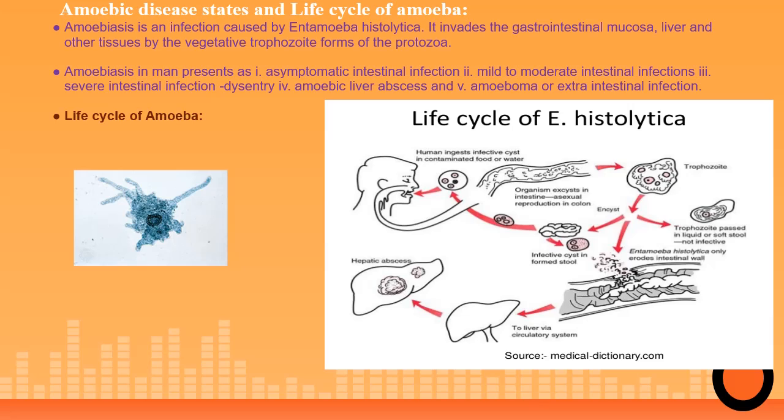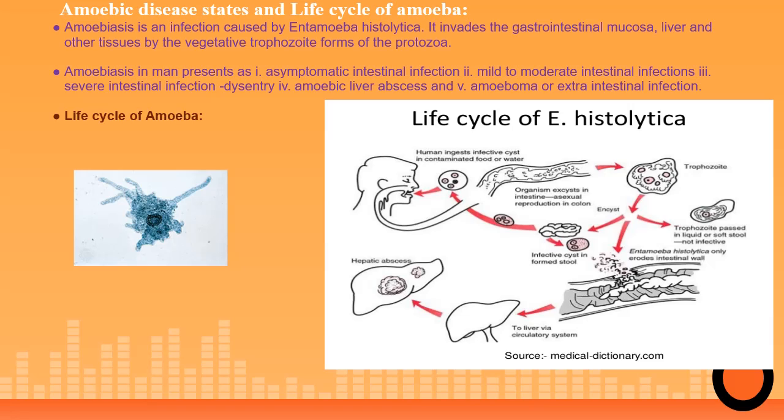Millions of people have Entamoeba histolytica in their intestines but with no clinical symptoms. Now, these asymptomatic carriers of amoeba may spread the infection to other people who are not resistant to the infection. In addition, the carriers who have never had intestinal symptoms may develop extra-intestinal amoebiasis, which is usually marked by amoebic liver abscess.